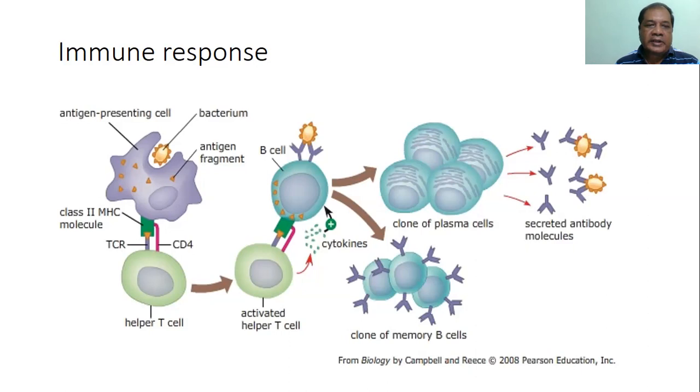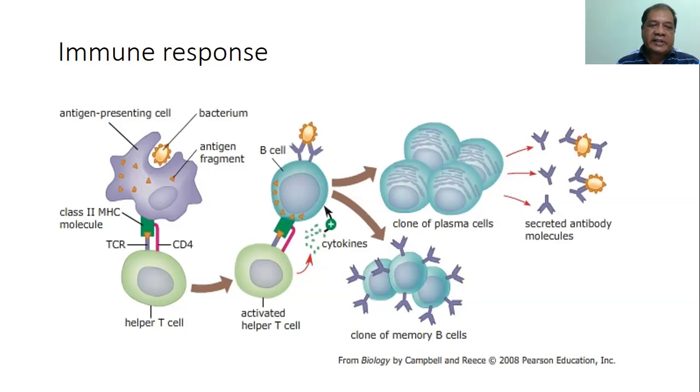We know that the helper T cells are CD4 positive cells. They can recognize the class 2 MHC molecule bound antigen on the surface of the antigen presenting cell.